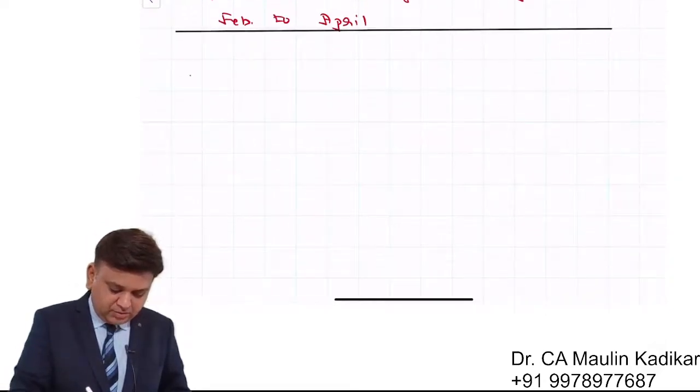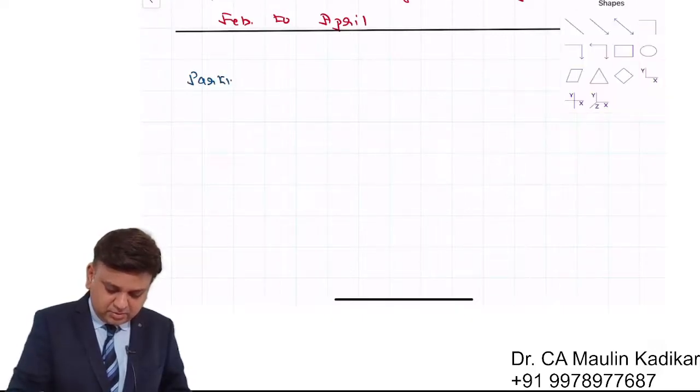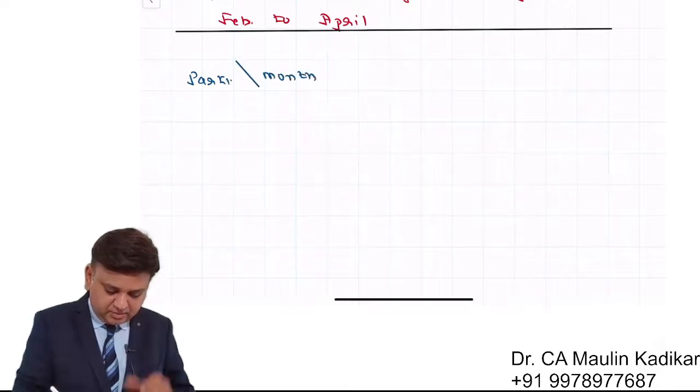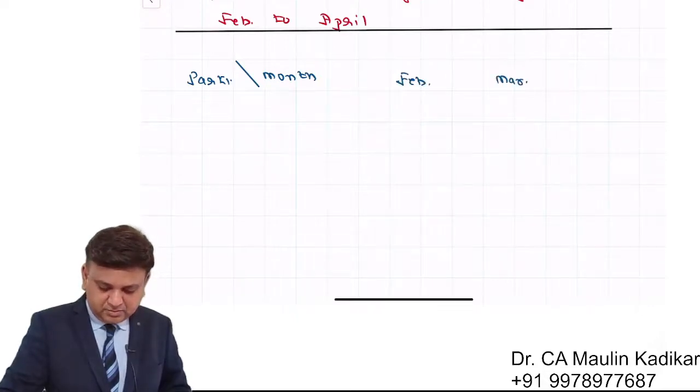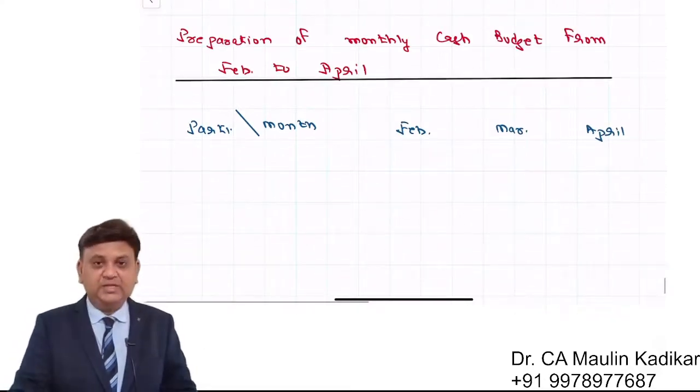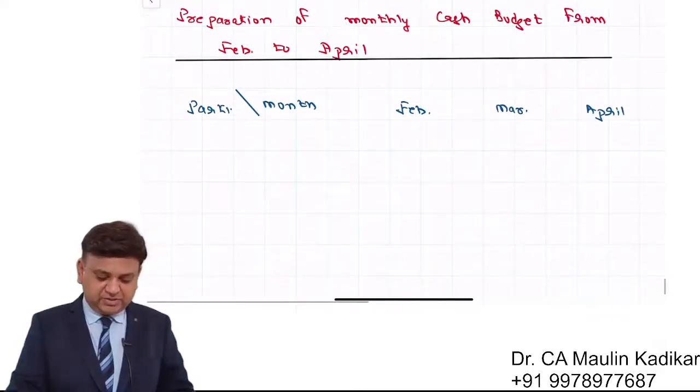So, column number 1 is particulars. Opposite to that is month. In that, say we have February, we have March, and we have April. For these 3 months, information has been given to us.